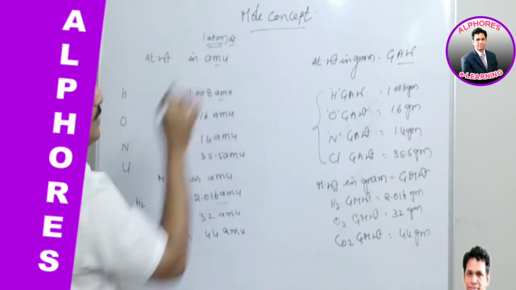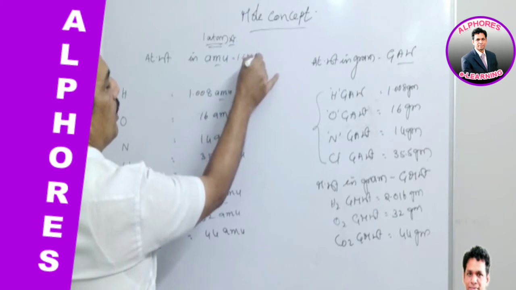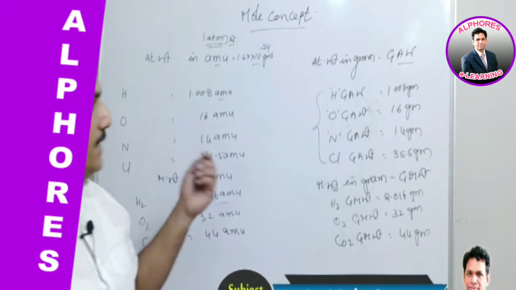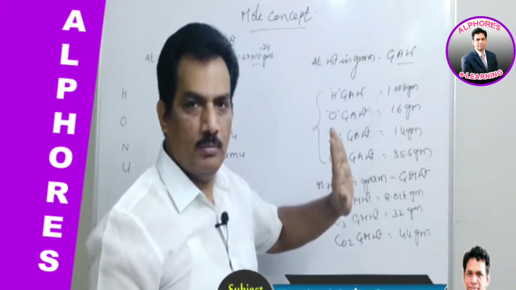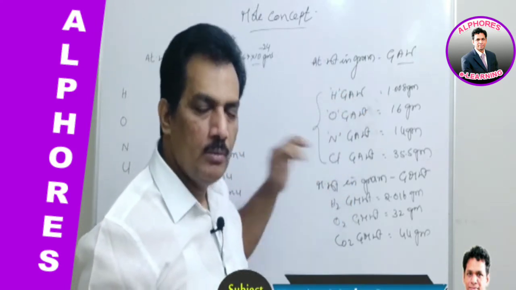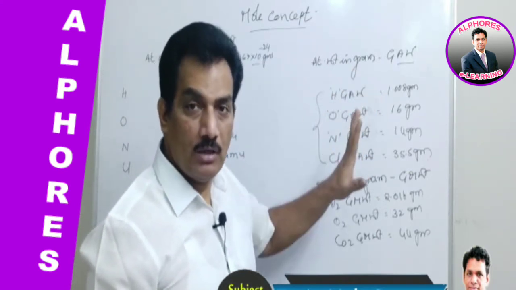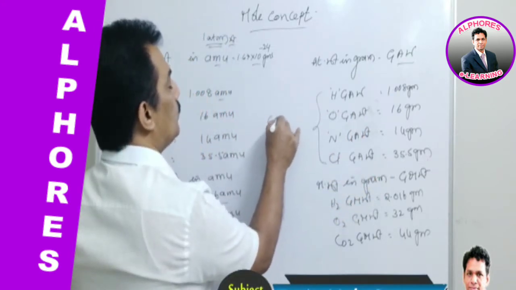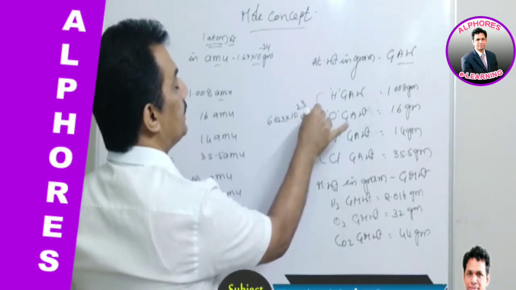Clear? Now one common feature among all these: when it is AMU, it is one atom's weight, and this AMU is equal to 1.67 into 10 to the power of minus 24 grams. Whereas when it is expressed as gram atomic weight, it is not one atom. Gram atomic weight of any element possesses more than one atom. That is a fixed number of atoms, but not one atom. Already we discussed it is nothing but 6.023 into 10 to the power of 23 atoms present.